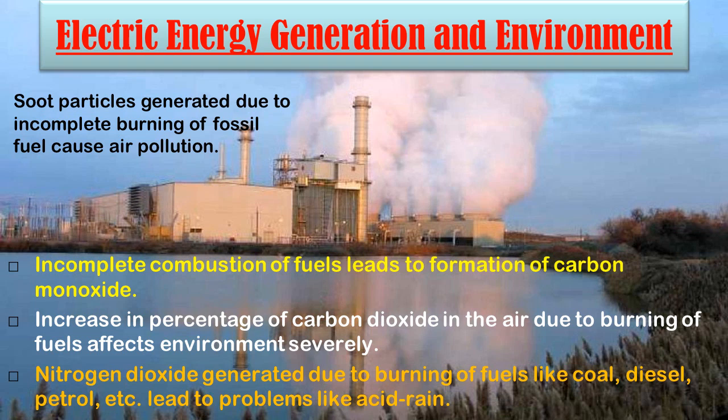They can lead to respiratory problems like asthma. So all the sources like electricity generation through coal, natural gas and nuclear fuel are very harmful to the environment and our health also. So this should be avoided.